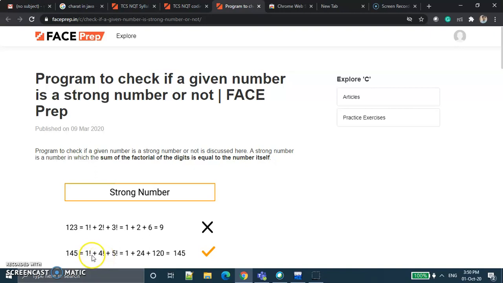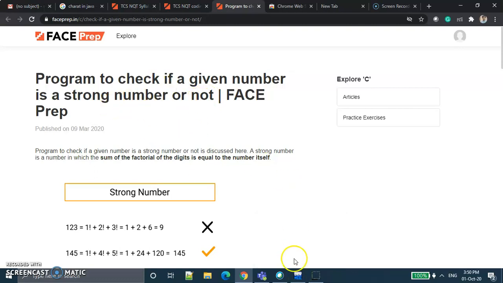How? 1 factorial plus 4 factorial plus 5 factorial. 1 factorial is always 1. 4 factorial is 4 into 3 into 2 into 1, so that is 24. 5 factorial is 5 into 4 into 3 into 2 into 1, which means 5 into 4 factorial, so 24 into 5 is 120. The sum equals the number itself, so it is called a strong number.